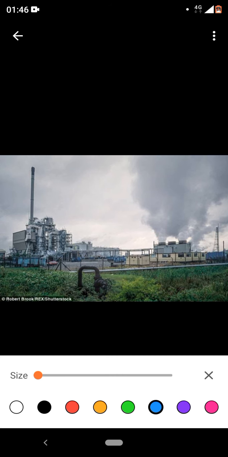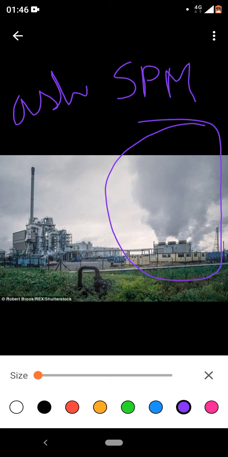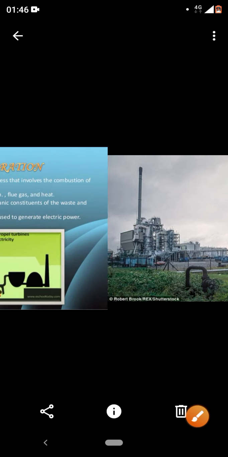Just have a look. This is one of the incineration plants or the biogas plants. But what is the disadvantage? The smoke is the big disadvantage. Ash is the big disadvantage. Why? Because it is SPM, suspended particulate matter. They remain suspended in the air, and hence it relates to breathing problems, asthma problems. Are we clear? So this is just a drawback. Otherwise, we produce a good amount of electric power from these plants. Is it clear? Next, residual.